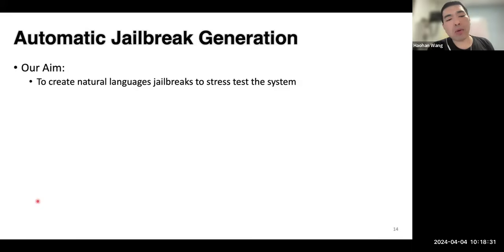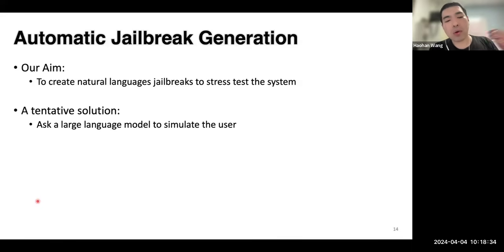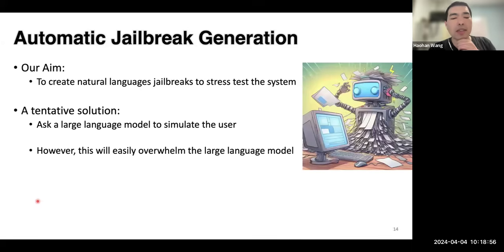So if we want to simulate that use case, one of the most intuitive ideas is probably that we ask the large language model itself to simulate a future user so that it interacts with the other large language models, to basically talk naturally. And then this LLM, as a jailbreak large language model, can try to figure out how to jailbreak that. However, we notice this will easily overwhelm the large language model in the job, as we discussed before, that the jailbreak, although it looks like it's just about setting some scenarios, it's actually not that straightforward. It takes some quite sophisticated design.